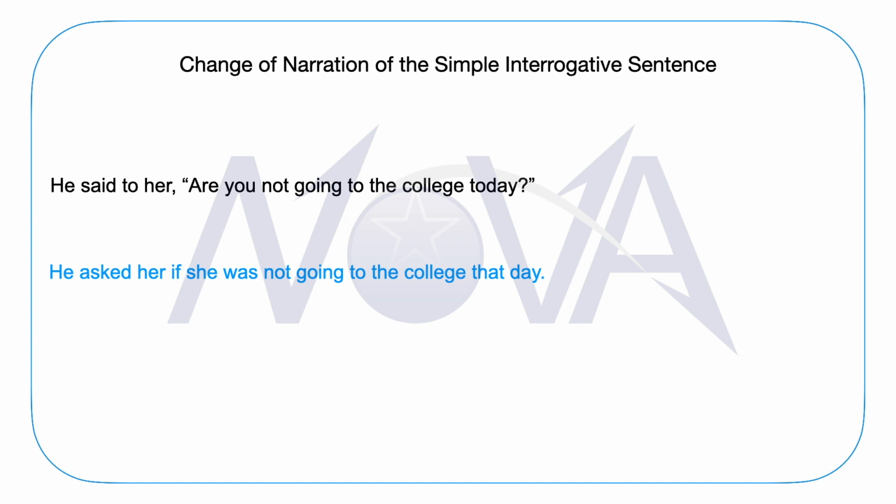All the same changes have been applied. He asked her, comma and inverted commas have been replaced by if because the reported speech is a simple question, and then we have made all the other changes of tense because the reporting speech is in the past tense. And here is the complete indirect narration of the given sentence. He asked her if she was not going to the college that day. This day or today would become that day. And there is no question mark at the end of the sentence.